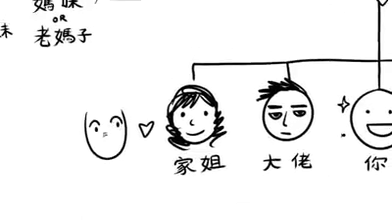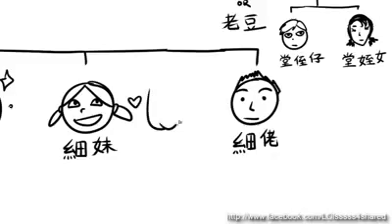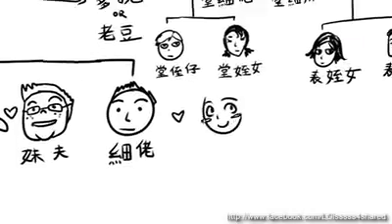So now let's get back to your immediate family. So your older sister gets married. Her husband is your 姐夫. Your older brother's wife is your 阿嫂. Your younger sister's husband is your 妹夫. Your younger brother's wife is your 弟夫.